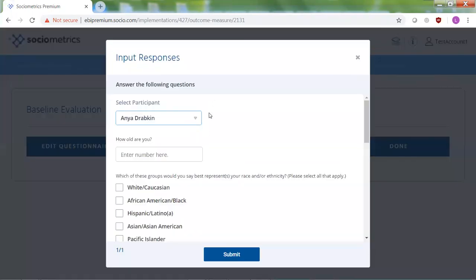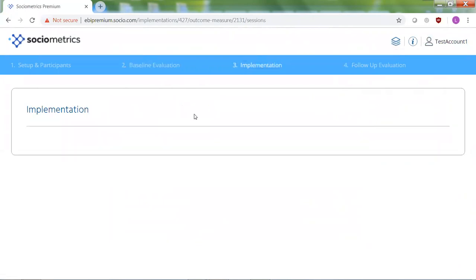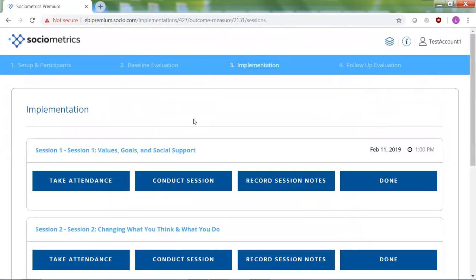You can also input responses manually. So for example, if you printed out questionnaires and gave them to your students to fill in hard copy, you can collect those and input the answers here. And that will allow you to still have the data stored online in a central location. All right. And of course, when you've finished your baseline evaluation, you can press done to check it off and move on to the next step, which is actually implementing your program.